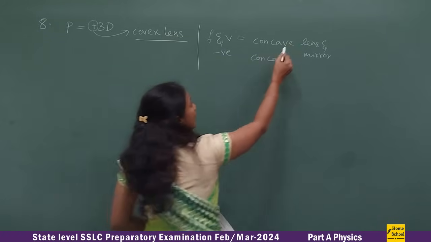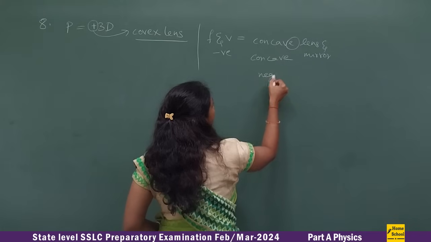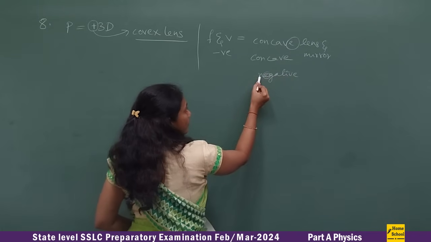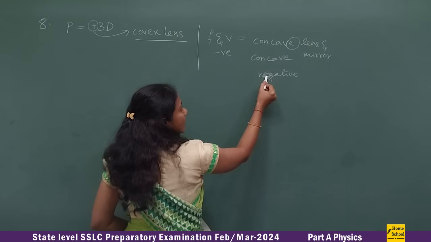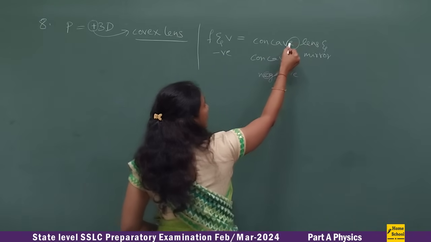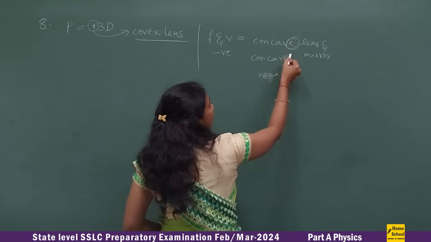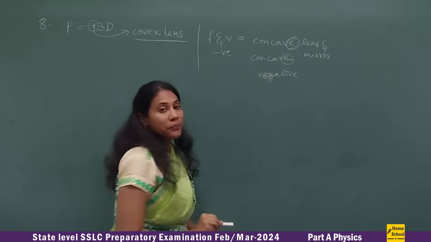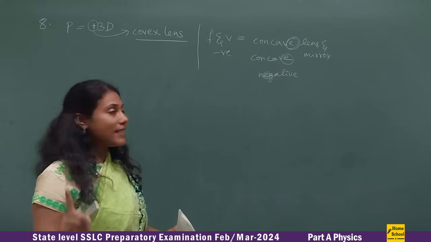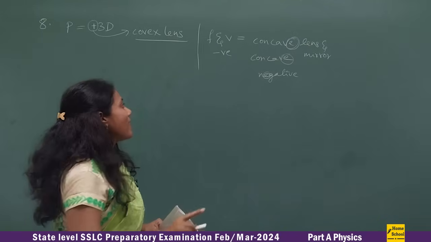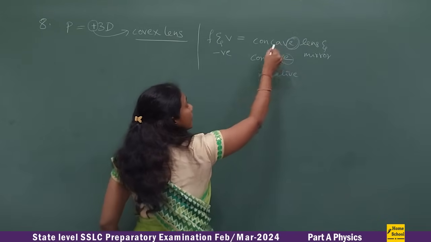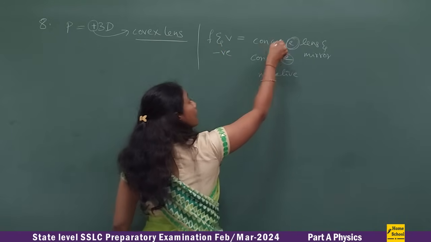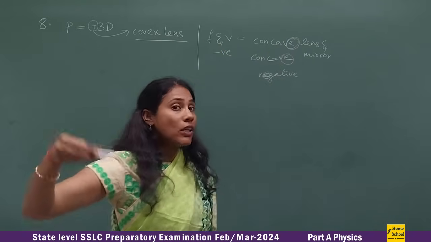Okay, see here, E for negative, right? If you write the word negative, the word starts with E. Of course, you neglect N here. So E for negative, E for concave. The word concave ends with E, and negative starts with E. That way it is easier to remember for the exam. E for negative, E for concave. So F and V are negative for both concave lens and concave mirror.